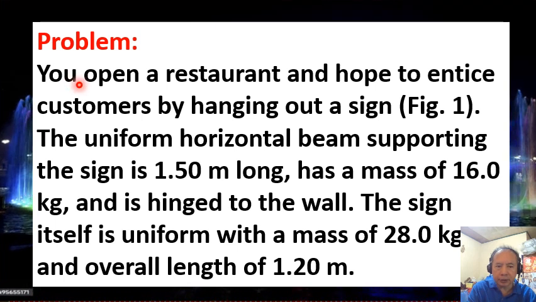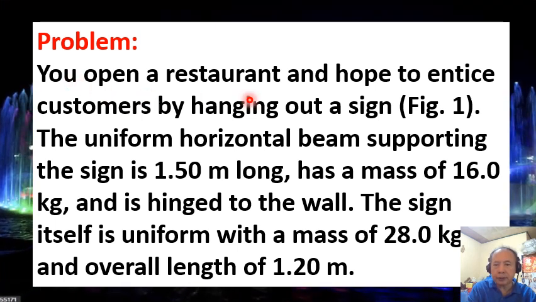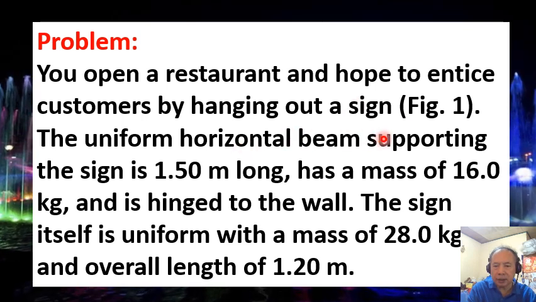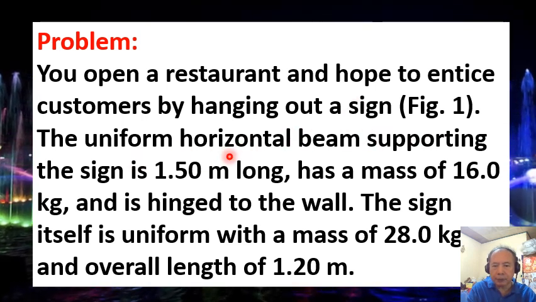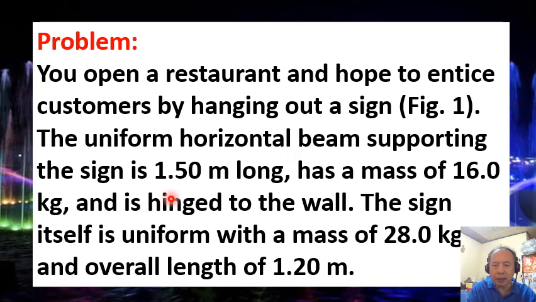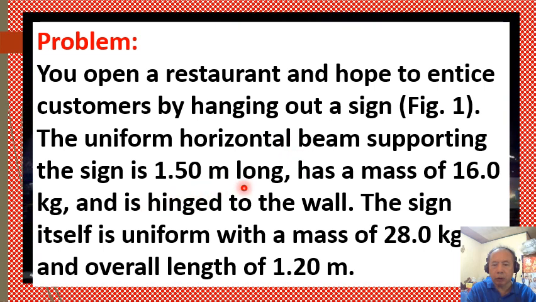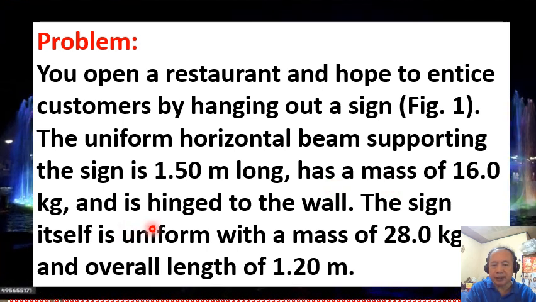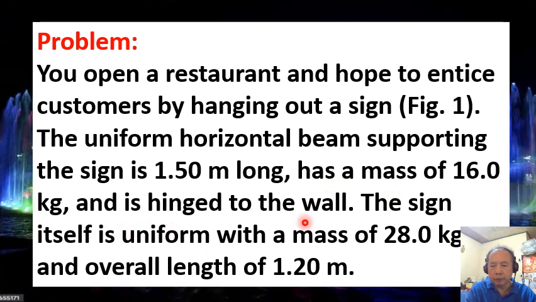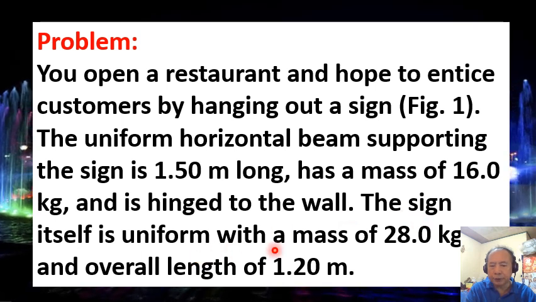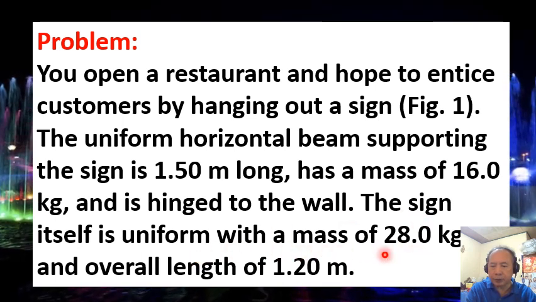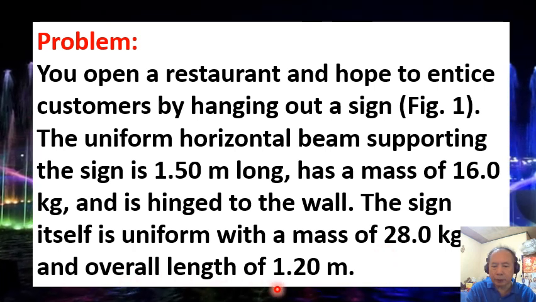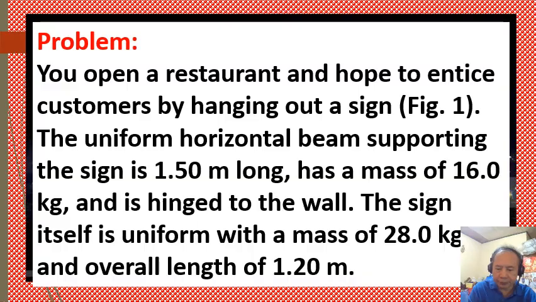The problem: you open a restaurant and hope to entice customers by hanging out a sign. See figure 1. The uniform horizontal beam supporting the sign is 1.50 meters long, has a mass of 16.0 kilograms, and is hinged to the wall. The sign itself is uniform with a mass of 28.0 kilograms and overall length of 1.20 meters.